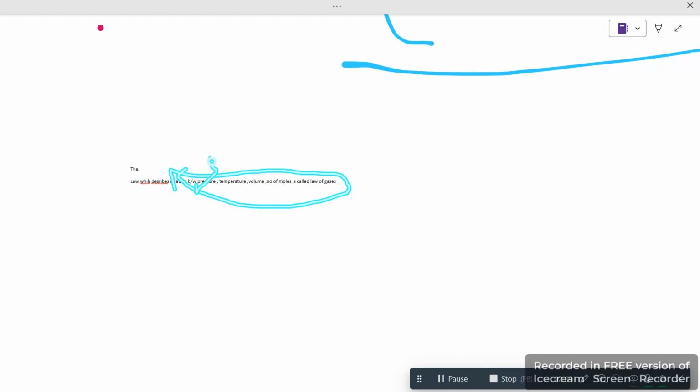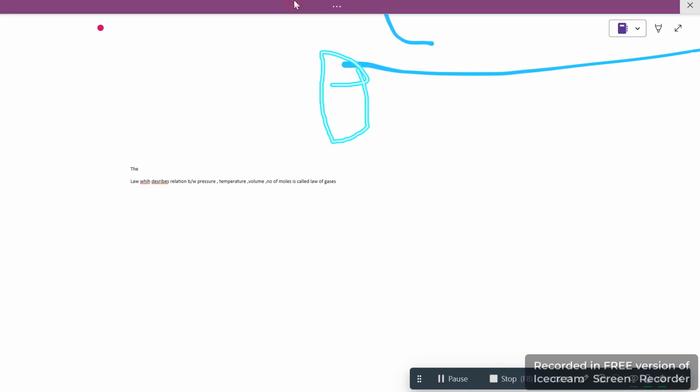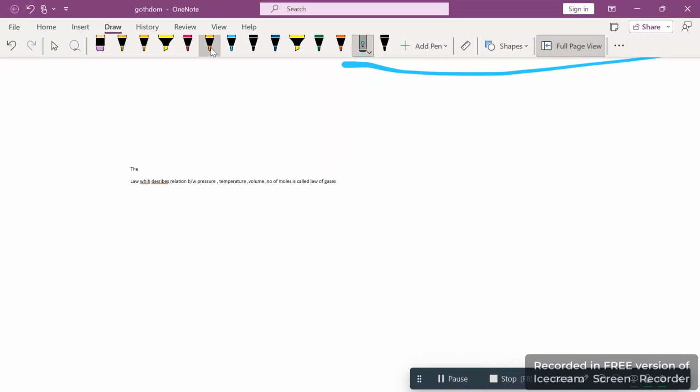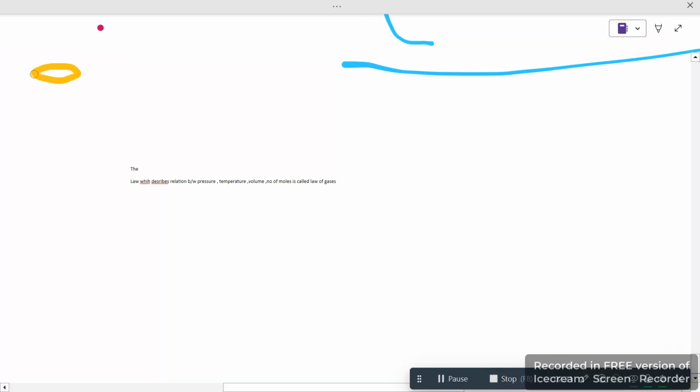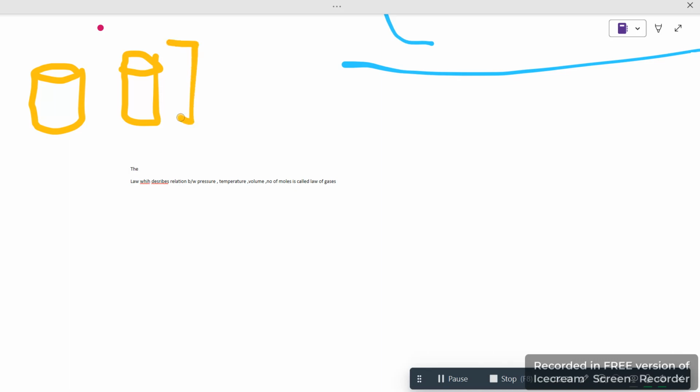What is that? There's a pressure. If this is a container and here we also have another container, then the law of gases will be affected in the sense that if I have a few particles or molecules here and I start compressing them, they will become like this. They will come to a lower position because they have been compressed, and so they have changed their position.